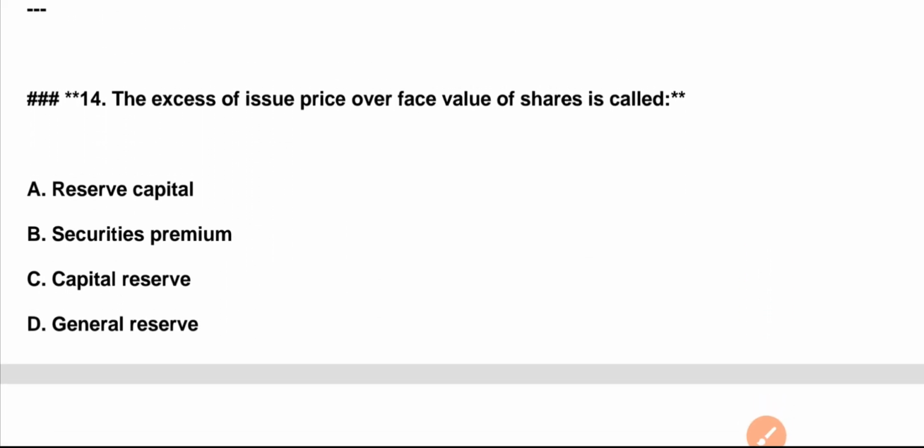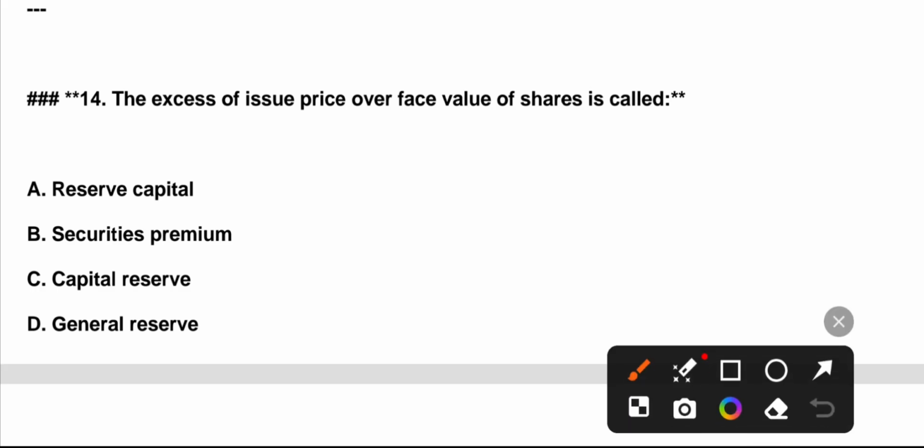Question 14. The excess of issue price over face value of shares is called: A. Reserve capital. B. Securities premium. C. Capital reserve. D. General reserve. Correct answer is option B.